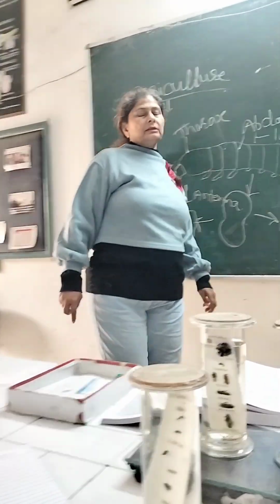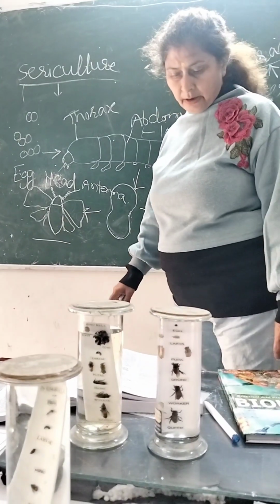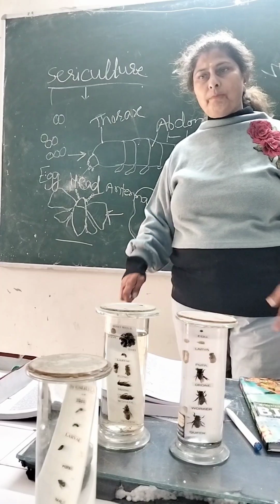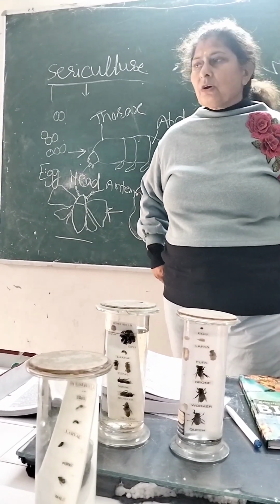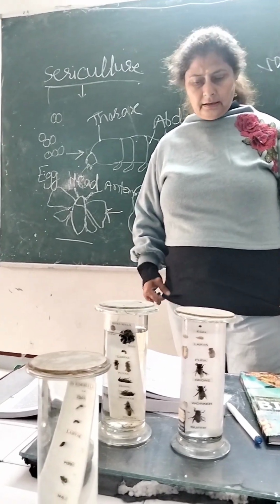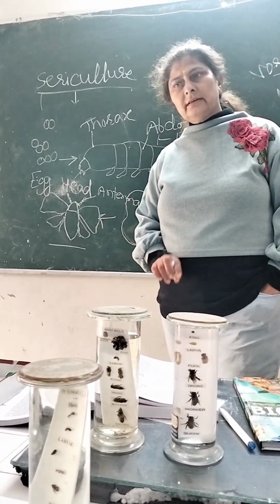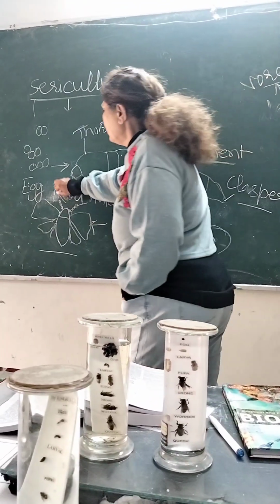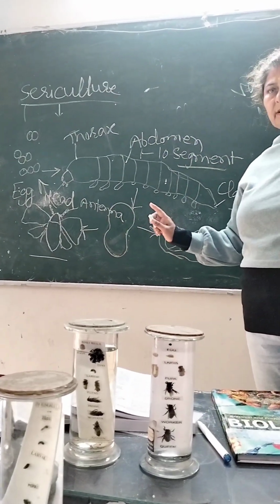One important thing is the lifespan of this caterpillar. This is very short. They once copulate and then die. The female lays eggs and then dies. Now again this cycle takes place. I think this is clear to you.